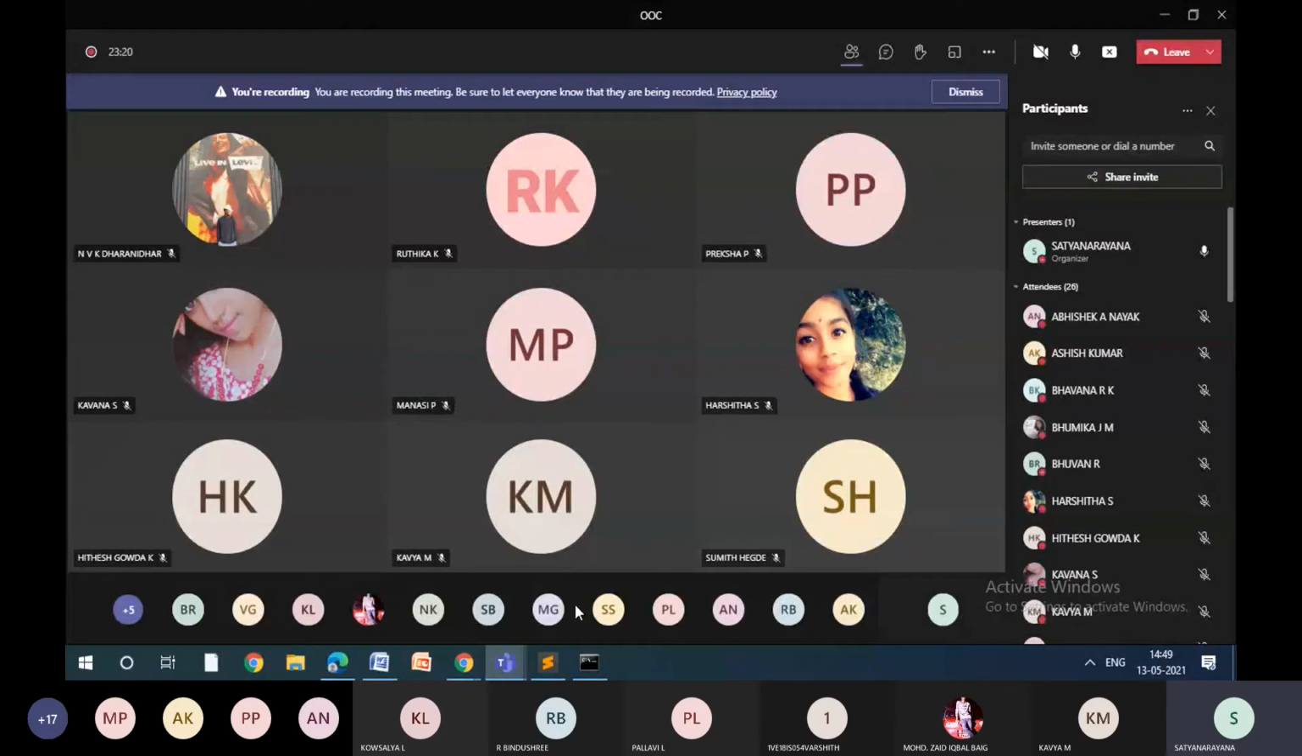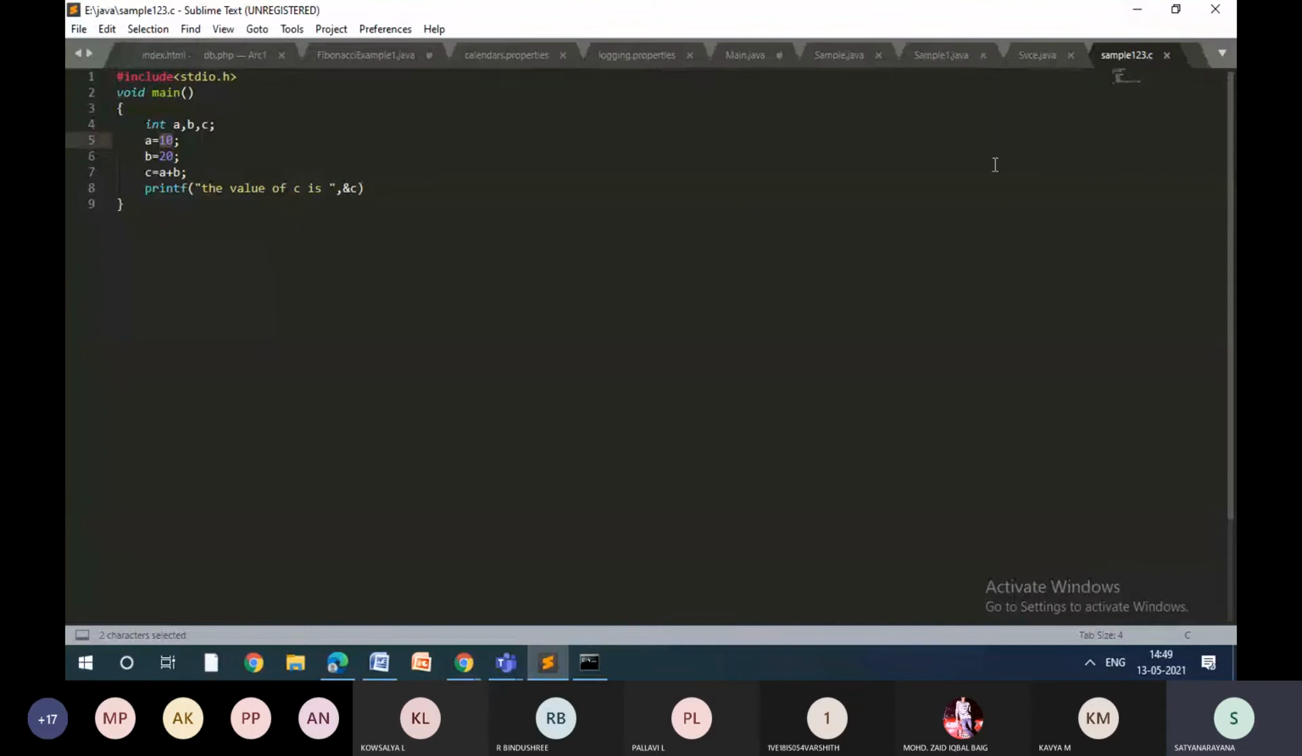You can see now I have shown you C program. I have shown you Java program, right? Let me show you one PHP also. I think I have one PHP here. Yeah, you can see here. This is a database program with PHP. This is a PHP code.